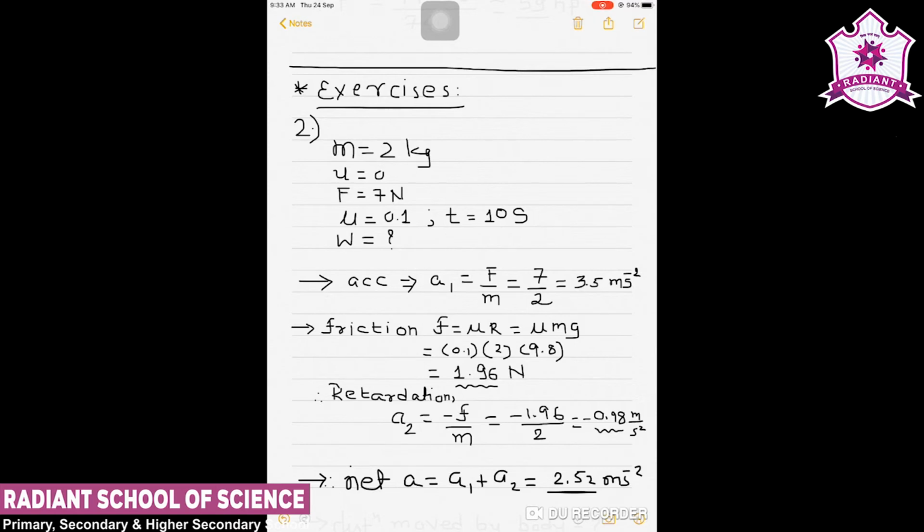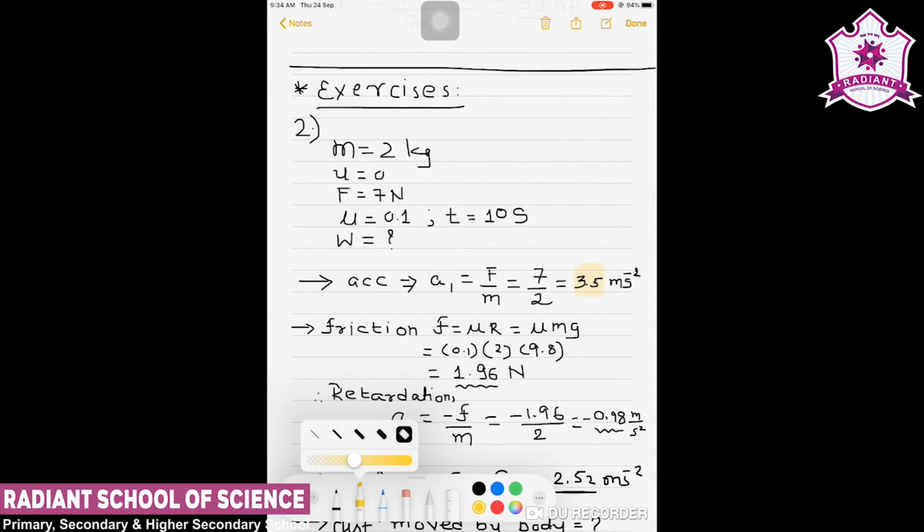So first of all, we are going to find the acceleration due to applied force. That acceleration will be A1, that is force upon m, we know that F is equal to ma. So from that we get A1 as 7 by 2, that is 3.5 meter per second square. So first of all we get the information about the acceleration.